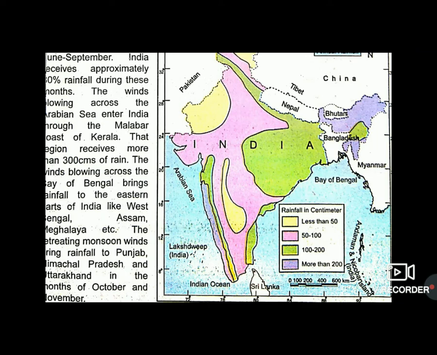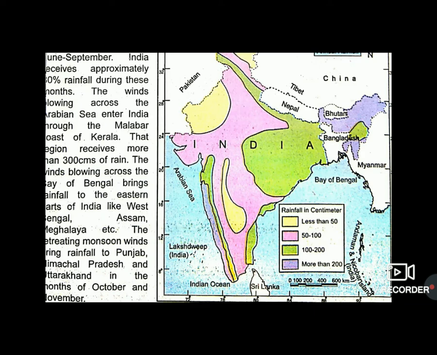The wind blowing from the Bay of Bengal brings the rainfall to eastern India like West Bengal, Assam and Meghalaya. The retreating monsoon winds bring rainfall to Punjab, Himachal and Uttarakhand in the months of October and November. This happens due to the direction of winds.